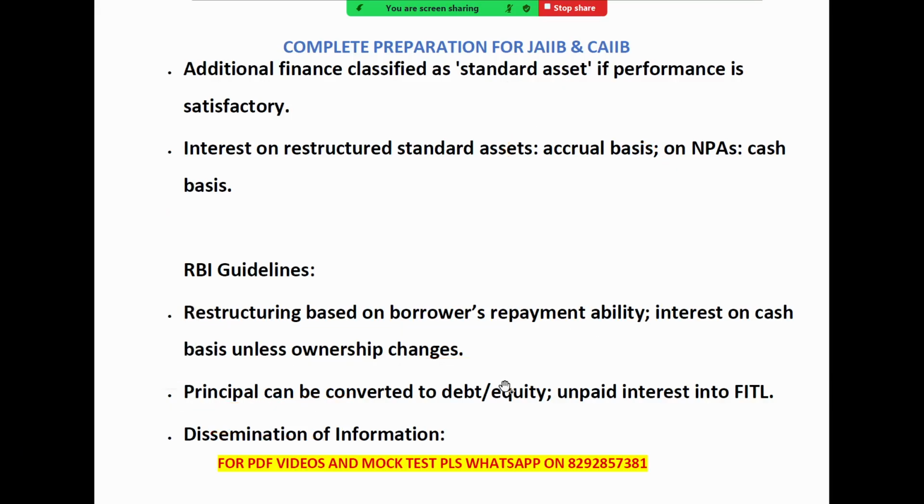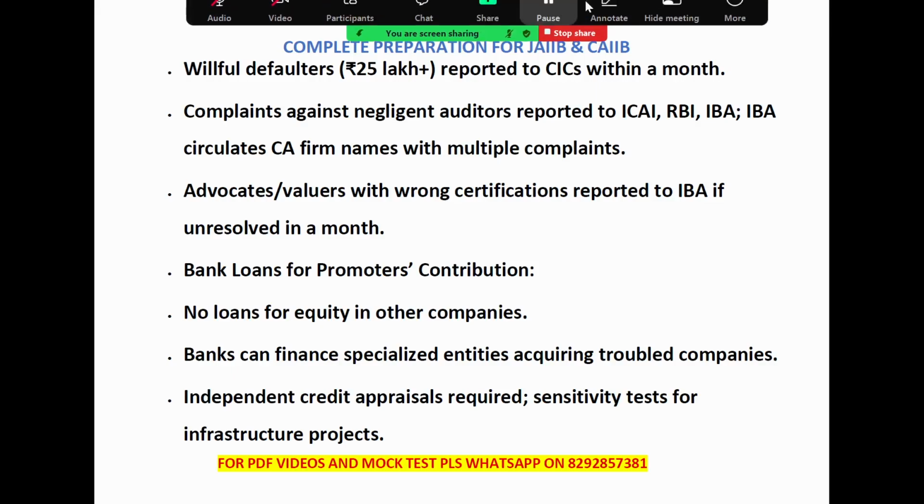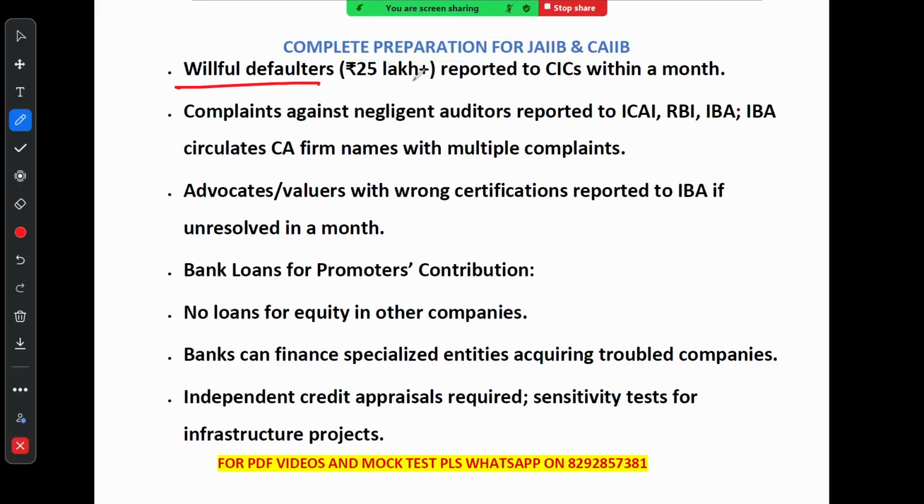Now let's talk about the dissemination of information. See, very important point. So let's discuss the responsibilities banks have regarding willful defaulters, another key issue. If a borrower is a willful defaulter, you know what is a willful defaulter, right? Meaning they have defaulted on a loan of 25 lakh or more. The bank must report this to the CIC, Credit Information Company, within a month.